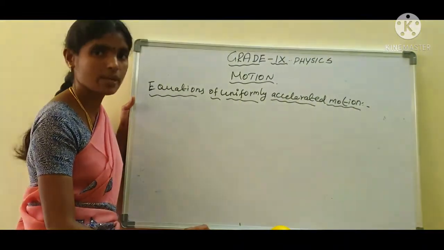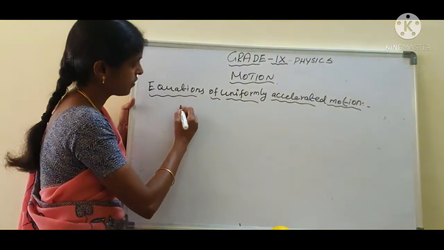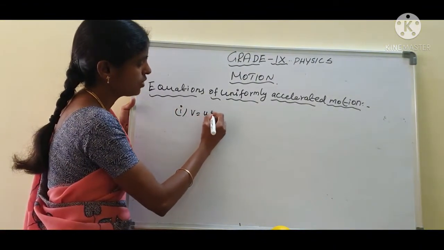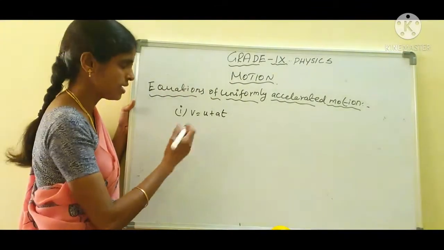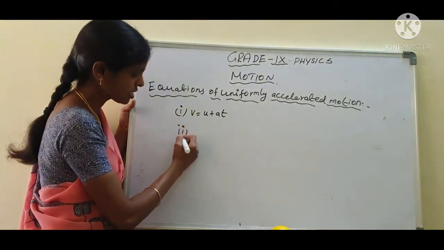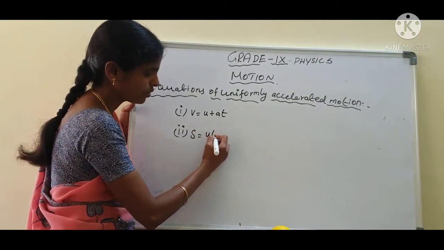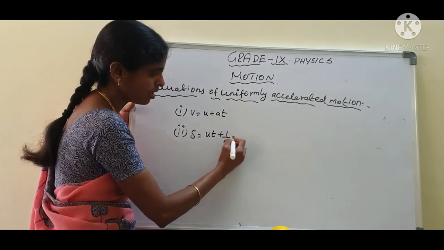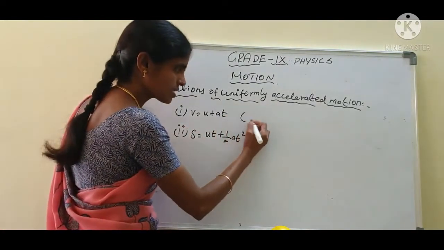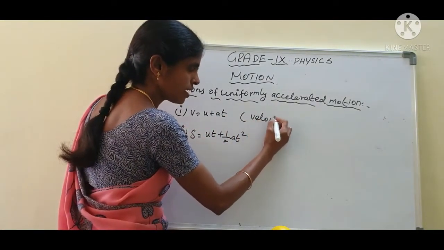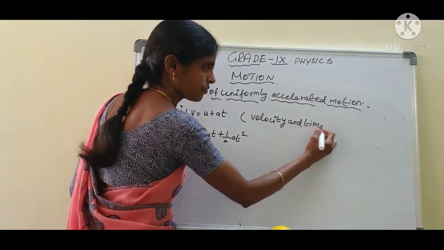Okay, this is recap time. What all we have discussed today? See here, what is the first equation? v equal to u plus at. Already previous class we have discussed. Here today we have discussed only the second equation of motion, s equal to ut plus half at squared. Are you clear? The first equation gives the relation between velocity and time.